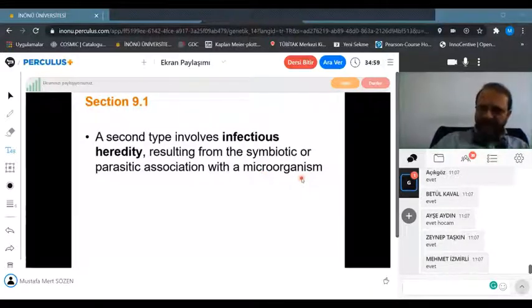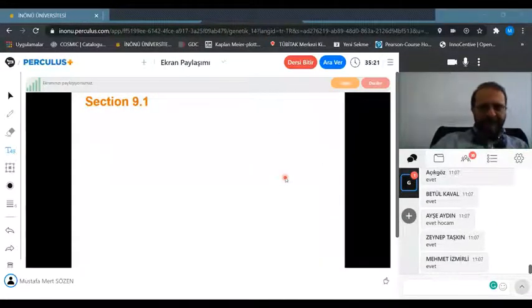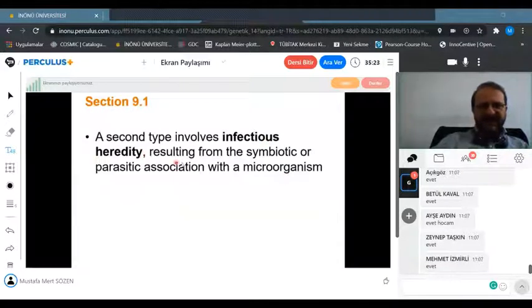If you are infected by a microorganism, especially, unfortunately, these days, a virus, coronavirus for example, viral infections or other parasitic infections are counted in this class. That's infectious heredity.